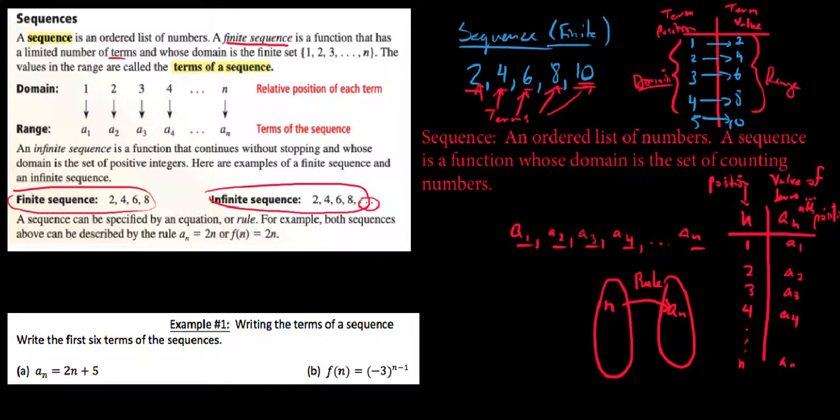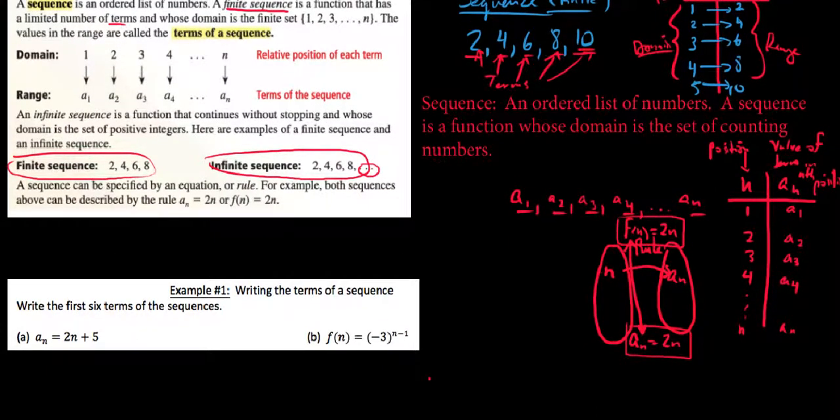For example, both sequences above can be described by the rule a sub n equals 2n, or f of n equals 2n. So you can see that in the rule above here, f of n, our rule, was double the input value or double the position, and what you get is the output value here. And you can see that rule works. Another way to write this rule is with this little subscript here, a sub n equals 2n, and I want you to know that this notation here is the same no matter if we use function notation or if we use sequence rule notation.